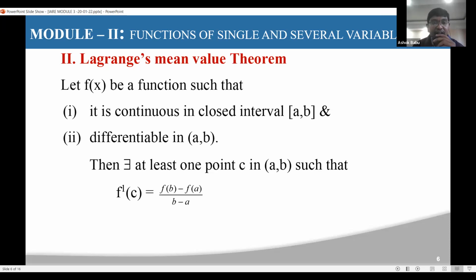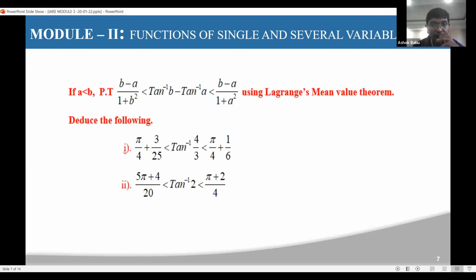We discussed these two methods clearly in the previous classes. Now we are going to discuss some different types of problems based on Lagrange's theorem. This is the problem: if a is less than b, then prove that b minus a by 1 plus b square is less than tan inverse b minus tan inverse a, which is less than b minus a by 1 plus a square, using Lagrange's mean value theorem.